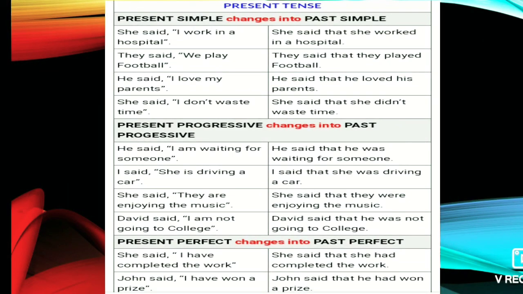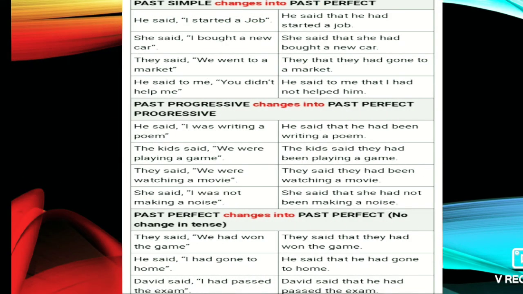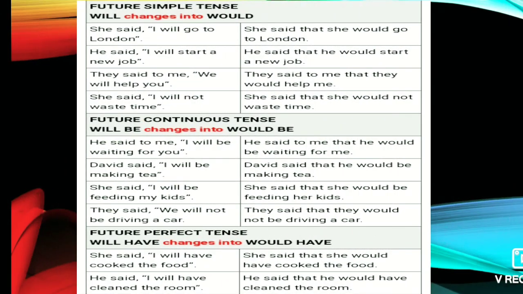Simple present changes into past simple, present progressive changes into past progressive, present perfect changes into past perfect. And past simple, past perfect and past progressive change into past perfect progressive; past perfect changes into past perfect, no change will be there. And future simple will change into would, will be becomes would be, and will have becomes would have.